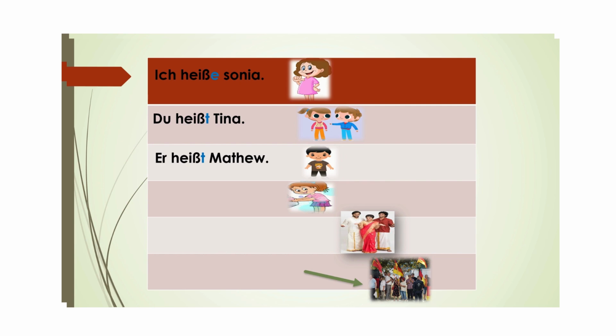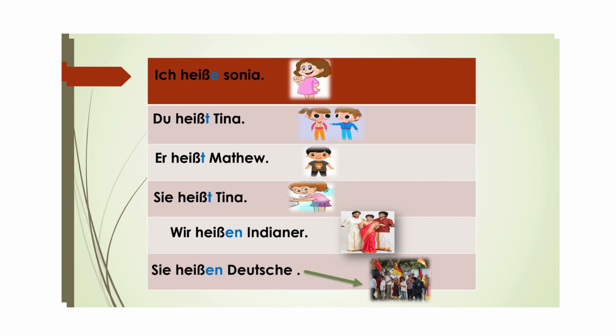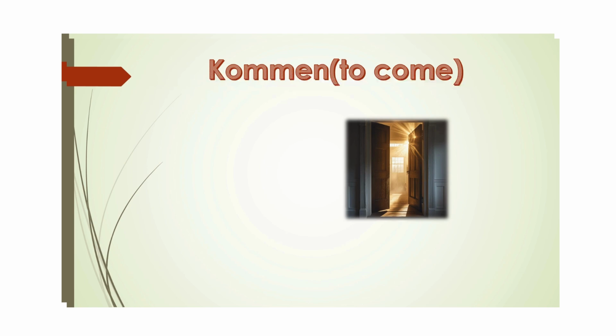In the fourth picture, there is a girl. Sie heißt Tina. She is Tina. Now, in another picture, we can see a group of people describing themselves. Wir heißen Indianer. We are Indians. In our last picture, we can see a group of people holding German flags. Sie heißen Deutsch. They are Germans.